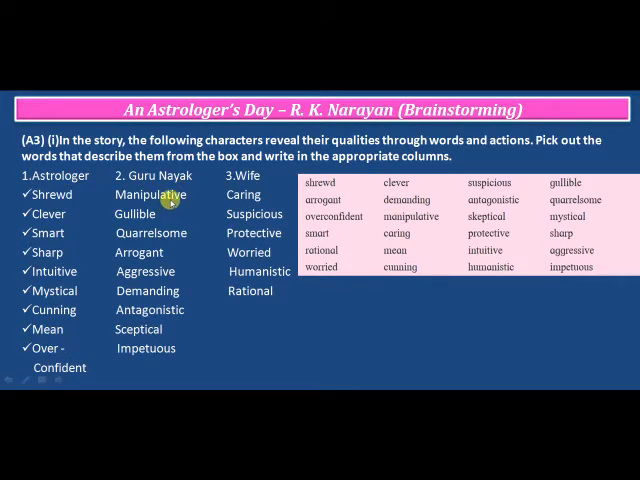Guru Nayak was manipulative, gullible, quarrelsome, arrogant, aggressive, very demanding, and antagonistic, that means he was the villainous person, skeptical and impetuous. How was the wife? The wife was very caring, suspicious, protective, worried, humanistic and rational in her thinking.